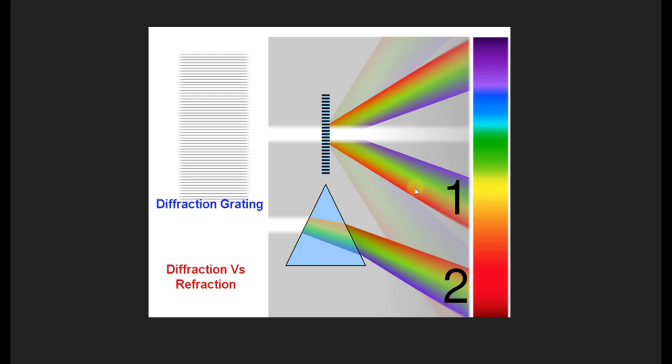Now there's two ways we can get a spectrum of light. That means we can spread the light so we can see the constituents of light. What constitutes visible light starts with violet all the way to deep red. There's two ways of making a spectrum. One is to use a prism. A prism is an easy way to do it. You have white light going through the prism. As we know, the waves slow down and the red slows down the least. Violet slows down the most, so the waves spread out.